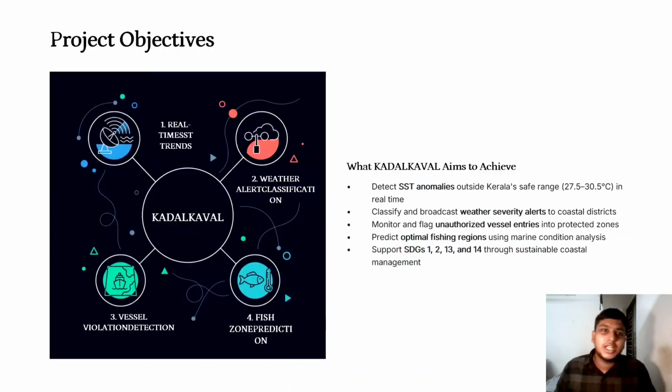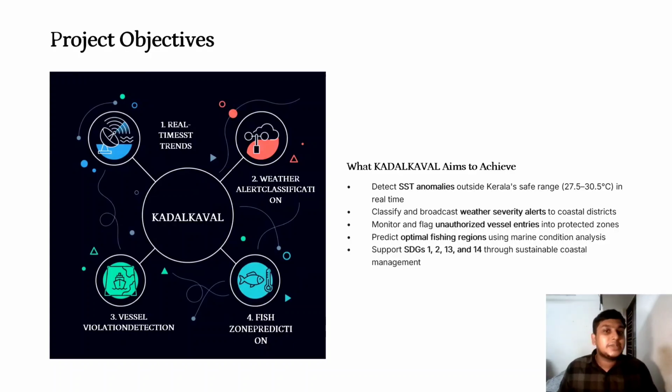So thank you, Vighnesh. Let us talk about the project objectives. Our project focuses on four core objectives. The first objective is real-time SST anomaly detection. The system continuously monitors sea surface temperature and identifies temperature outside Kerala's safe marine range of 27.5 degrees to 30.5 degrees Celsius. The second objective is weather alert classification.